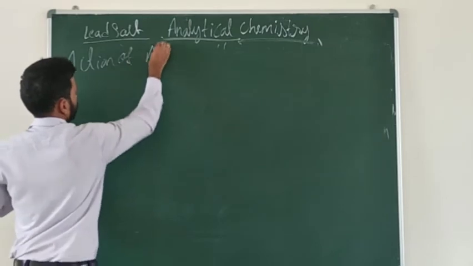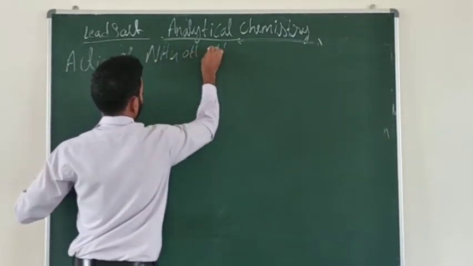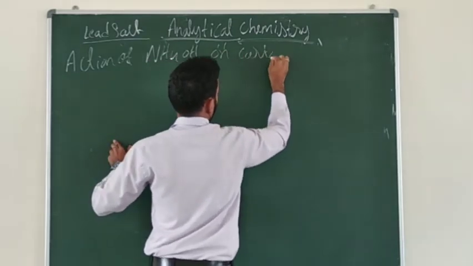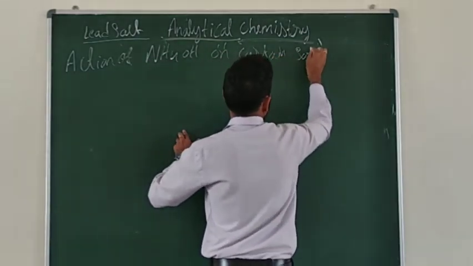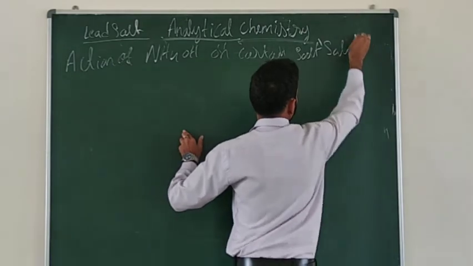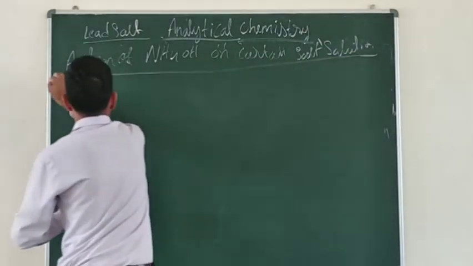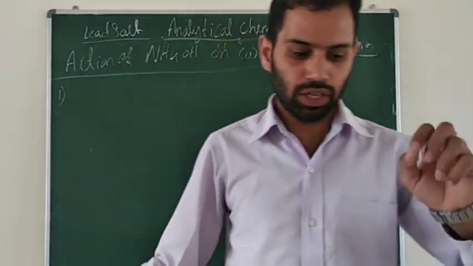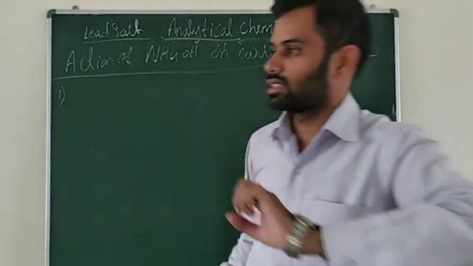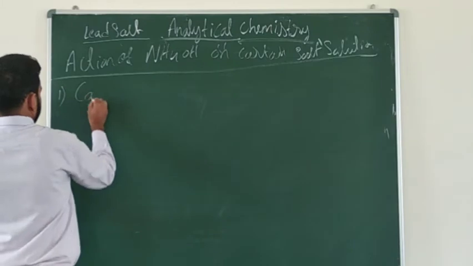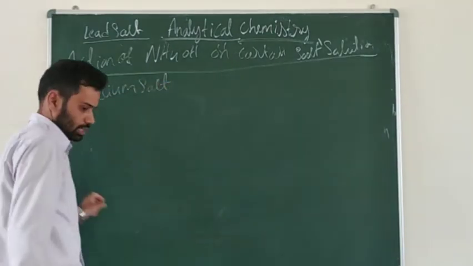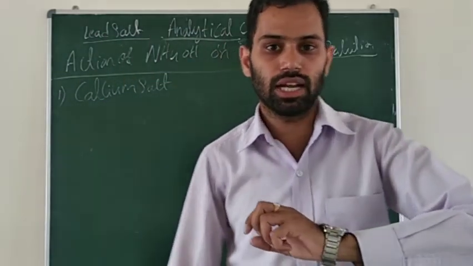Action of ammonium hydroxide on certain salt solutions. The first one. If you take the calcium salt, it is a metallic salt, calcium.